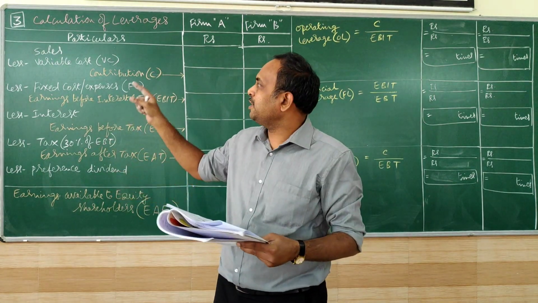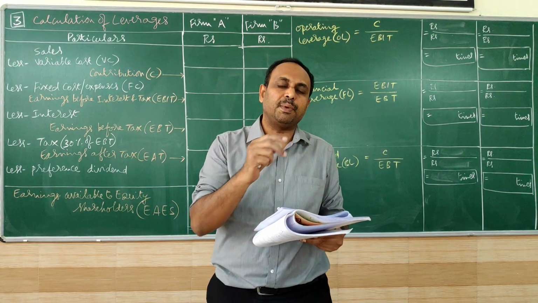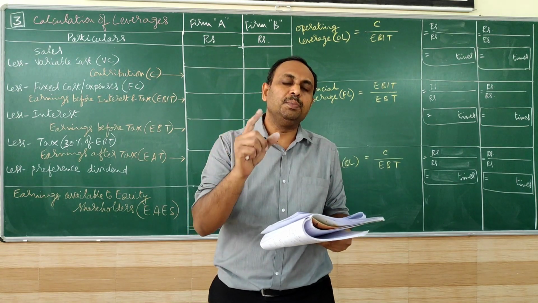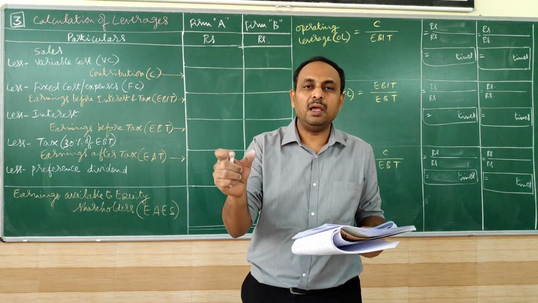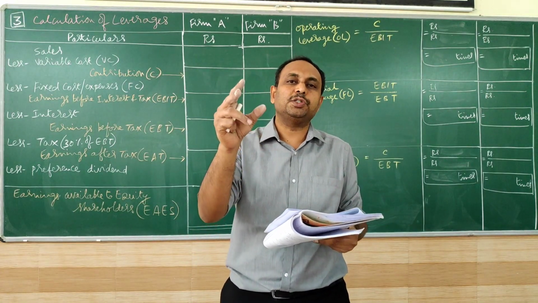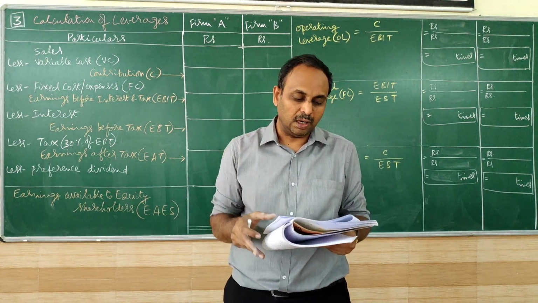We'll move on to the next problem, problem number 3. This problem is a bit different from the previous two problems. Instead of one business, you have two businesses in this, firm A and firm B. There are two business organizations. In that situation, how to evaluate or interpret the results, we are going to learn here.